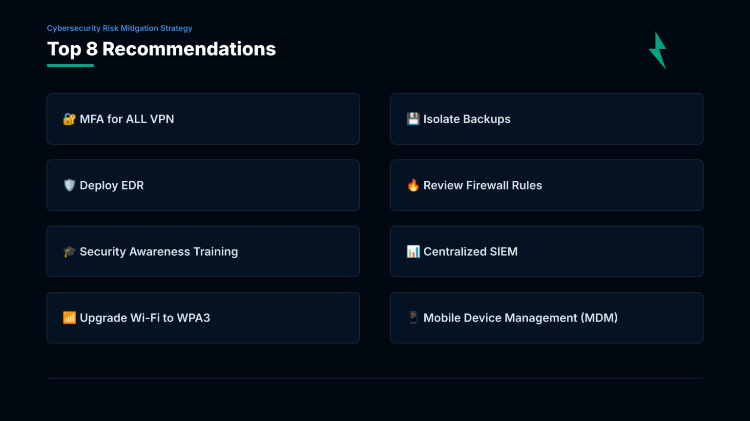6. Centralized SIEM, improve detection capabilities. 7. Upgrade Wi-Fi to WPA3, block wireless interception. 8. Mobile device management, MDM, with remote wipe capability. These actions are prioritized, practical, and fully aligned with ISO standards.